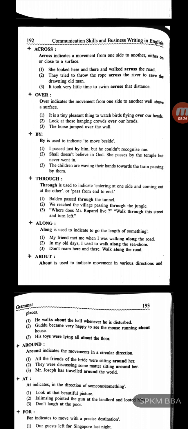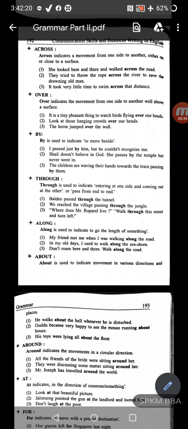Next preposition is by. By is used to indicate to move beside. Let us see how by is used. I passed just by him, but he could not recognize me. Second example: Sal does not believe in God.